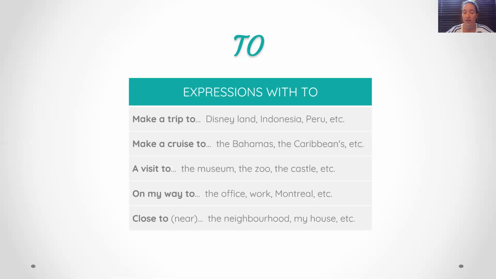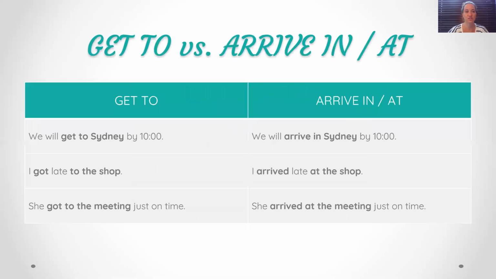With near, you never use the preposition to, only with close. If something is close to the neighborhood, close to my house, in that case, we use close to, but if I use near, it would be near the neighborhood, near my house, right? And note that house is not the same thing as home, good? With house, we can use the preposition to. I go home, but I can go to my house. With house, it would be okay to use to.